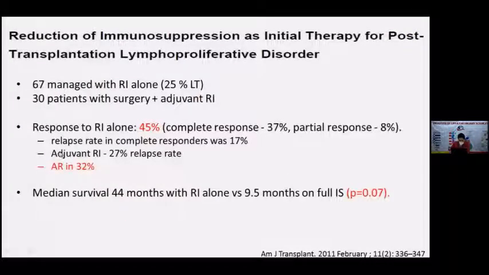This was a study published almost 10 years back, in which they had 67 patients who were managed with reduction of immunosuppression alone, and it caused a response in almost 45% of these cases. But the important factor is that the majority still developed acute rejection, which has to be managed.